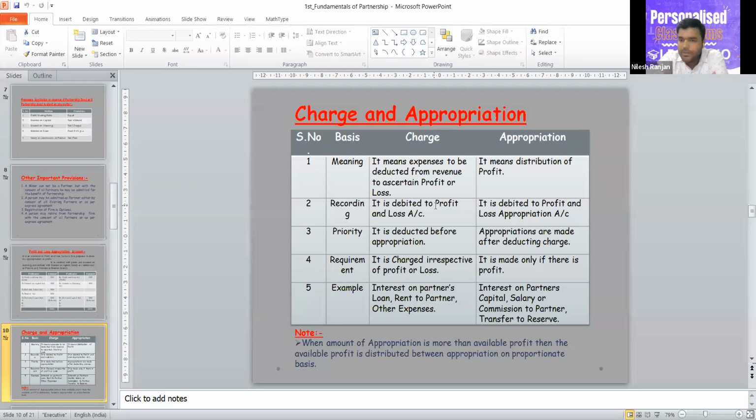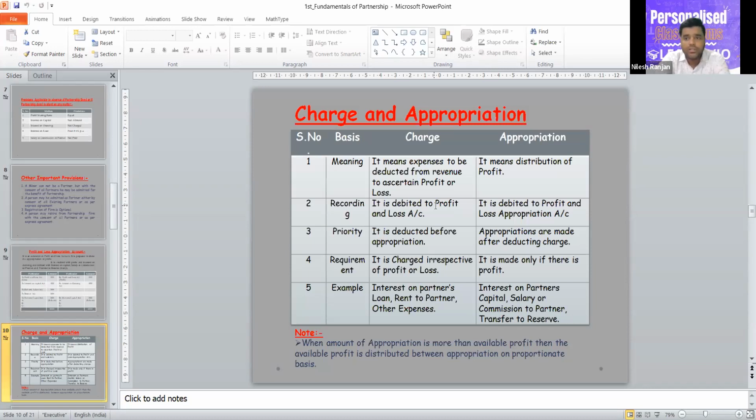Appropriation will be paid only to the extent of profit. If there is no profit, then there will be no payment of appropriation. If there is insufficient profit, then we will pay only that amount of appropriation which is available as profit. The last you can see in the example: interest on partner's loan, rent to partner, other expenses.